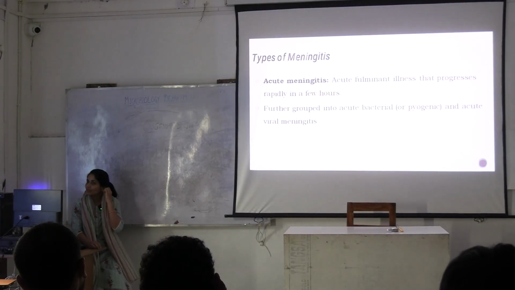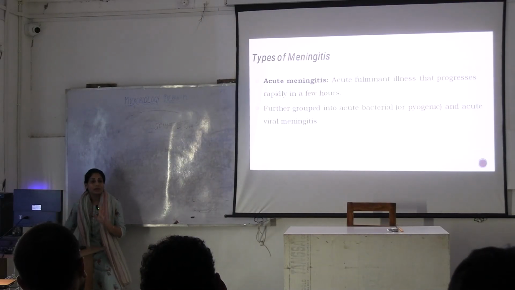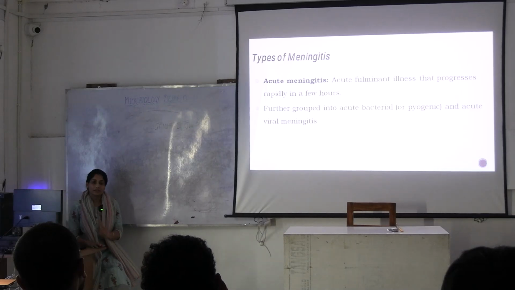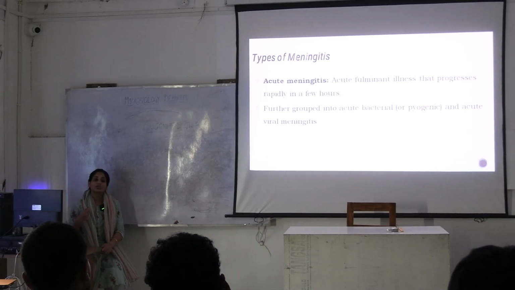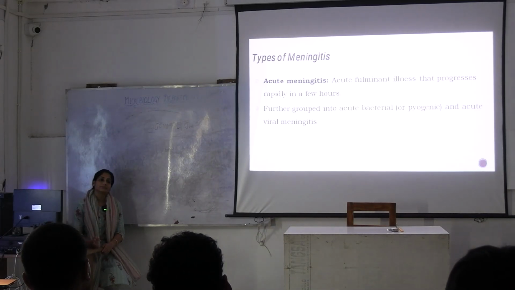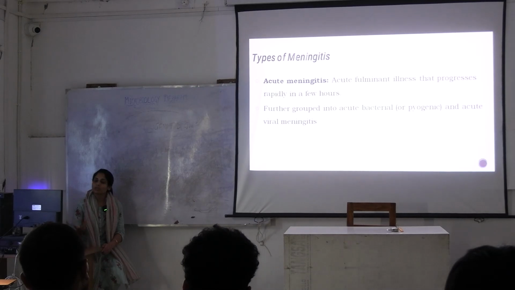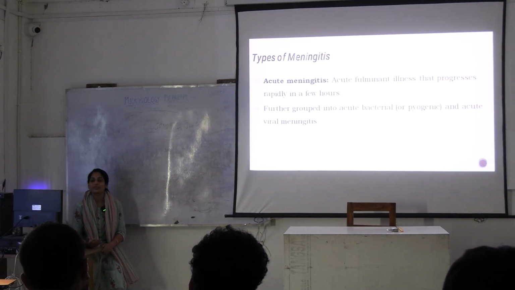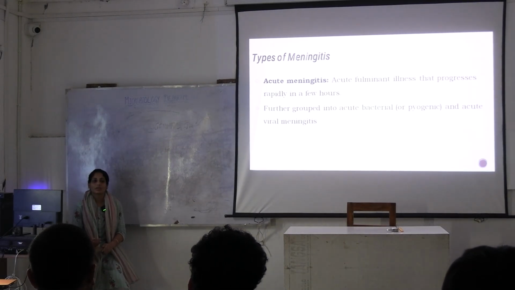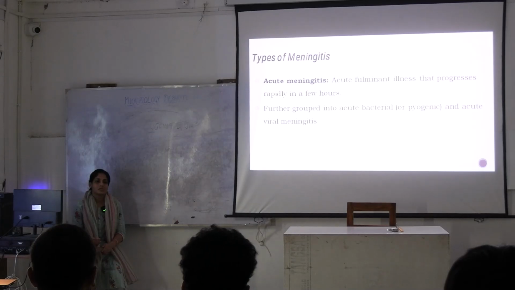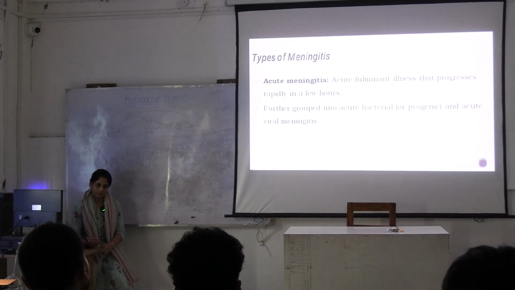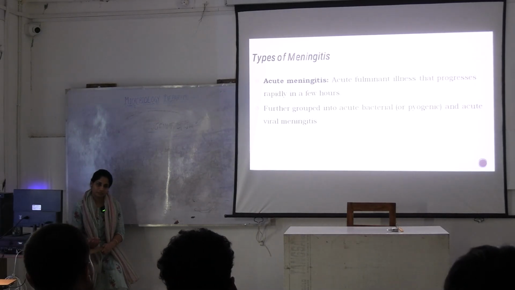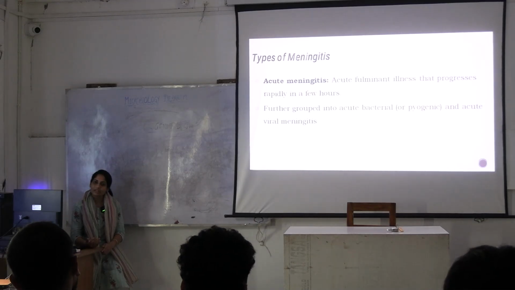Now, this is about acute bacterial infection. In case of acute viral infection, what could be the etiological agents you could think of? You studied about HSV?